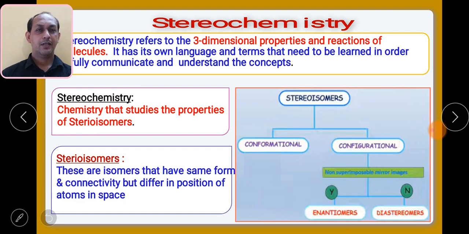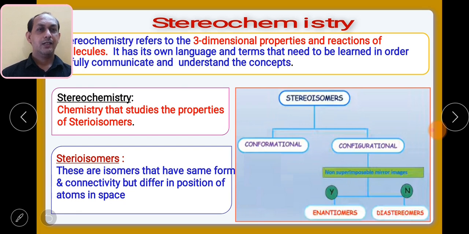One is the conformational isomers, where you will find a change in the structures of two isomers through rotation about their single bonds, like in the case of cyclohexane, chair and boat conformations. So these are the conformational isomers.